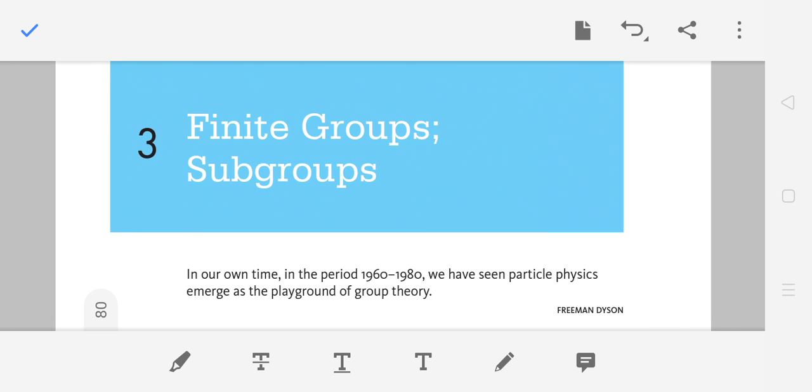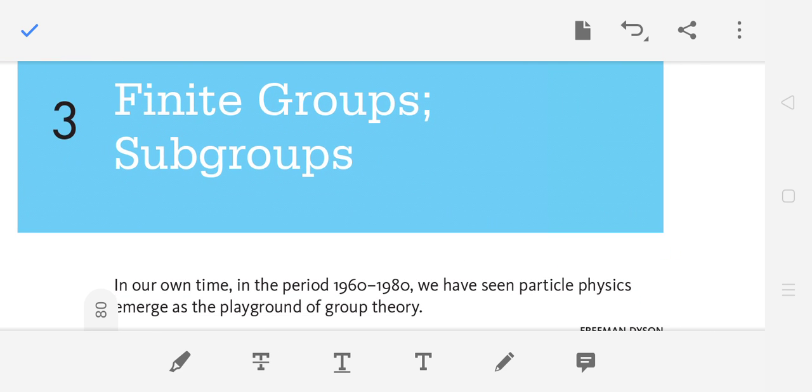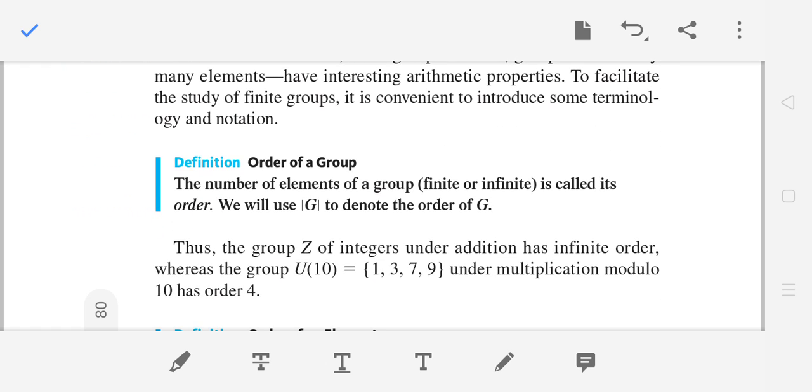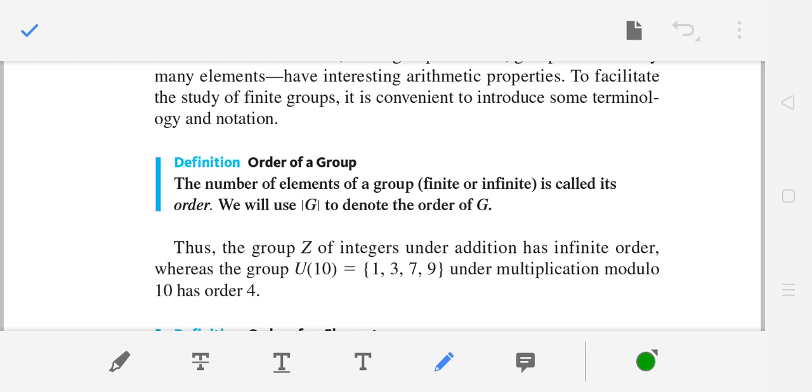So there is a new chapter, so I will be moving towards a new chapter and heading towards new topics. I think it will be very good for you all. So let's start finite groups, finite groups and subgroups. In finite groups, what we study is that groups are finite. We don't study groups that are infinite. So let's see the definition: what is the order of a group?